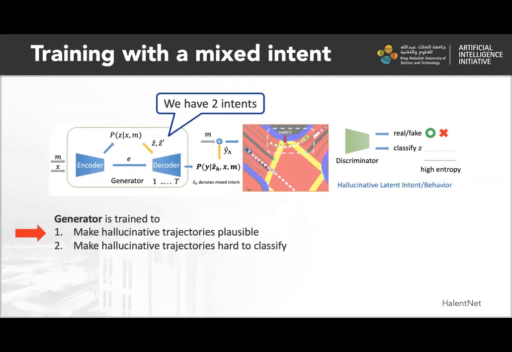When we train with the mixed intent, the generator is trained to increase the real-fake score of the hallucinative trajectories, and to make hallucinative trajectories hard to classify by increasing the entropy of the classification distribution. Note that the discriminator is not trained here.